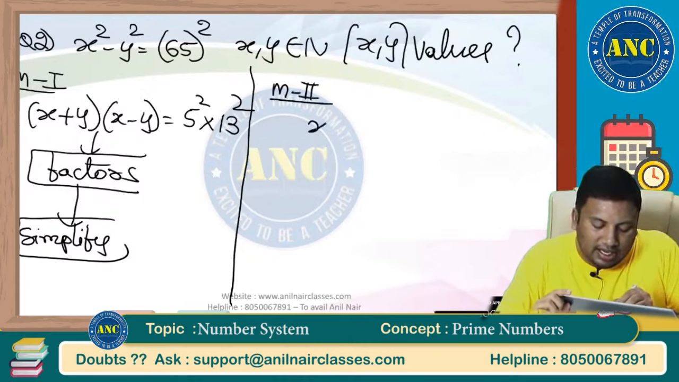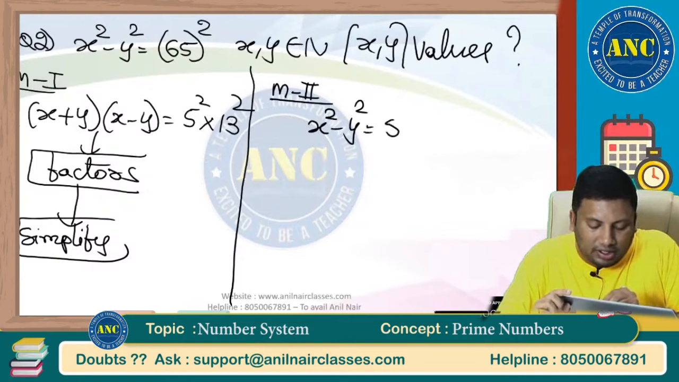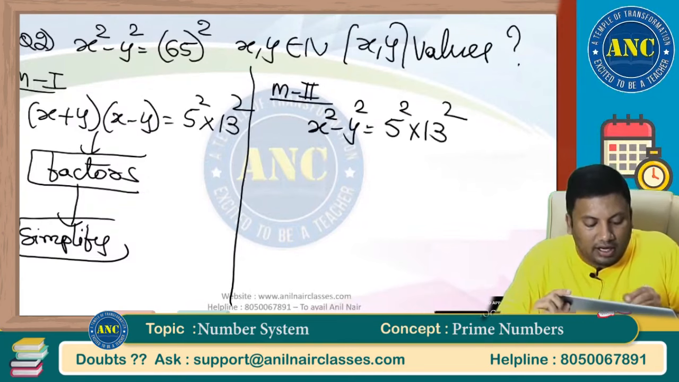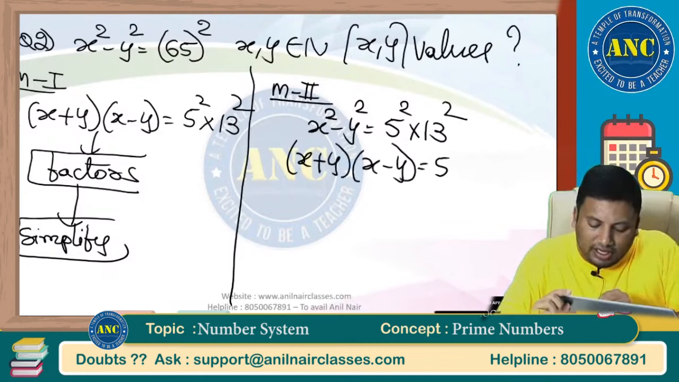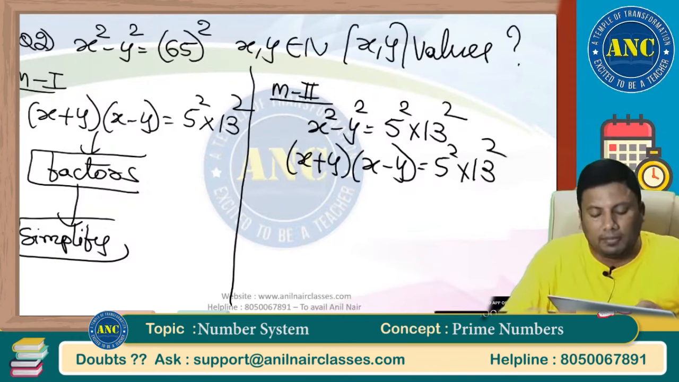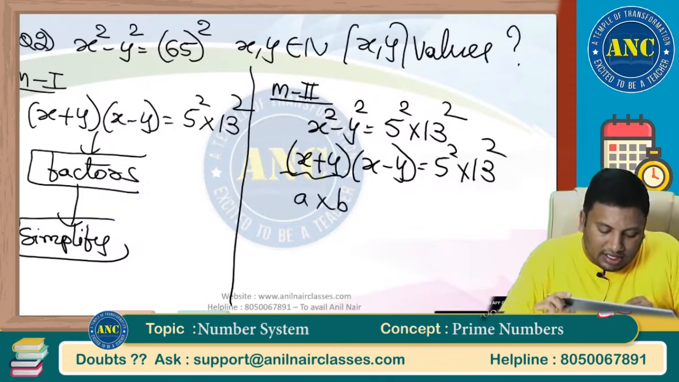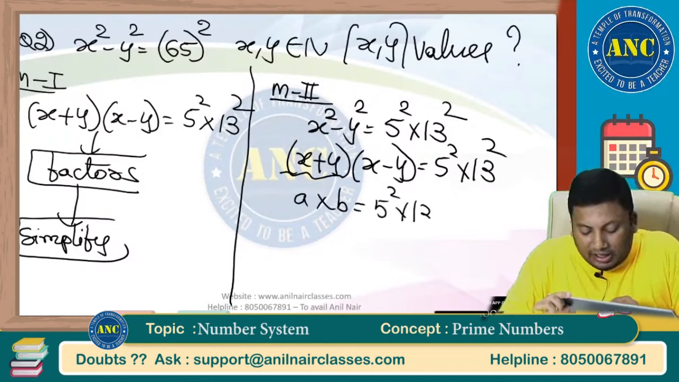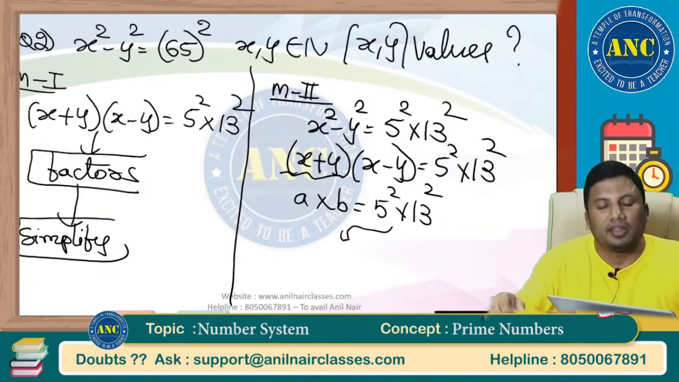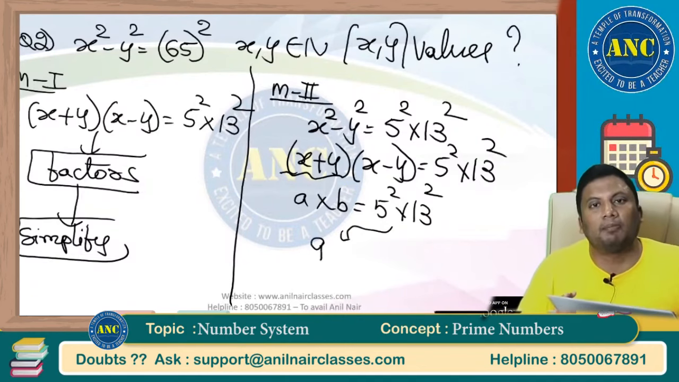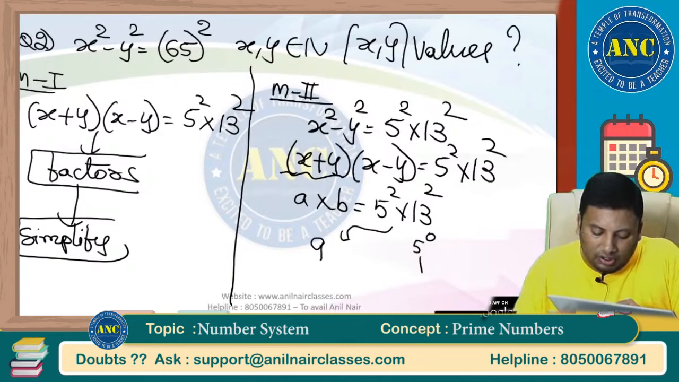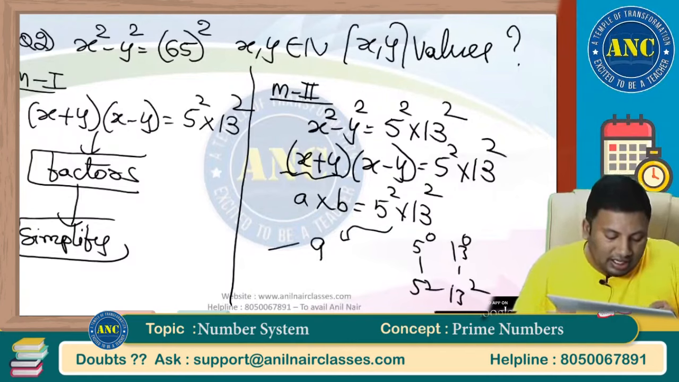Method number 2. x square minus y square equals 5 square into 13 square. These are nothing but (x plus y) into (x minus y) equals 5 square into 13 square. x and y are natural numbers. If I call these A and these B, in how many ways can you write a number as a product of 2 variables? It is nothing but the number of factors. From 5 power 0 to 5 power 2, 13 power 0 to 13 power 2, total 9 ways are there. In those 9 ways, in 4 ways A is greater than B. Reverse case, in 4 ways A is less than B.